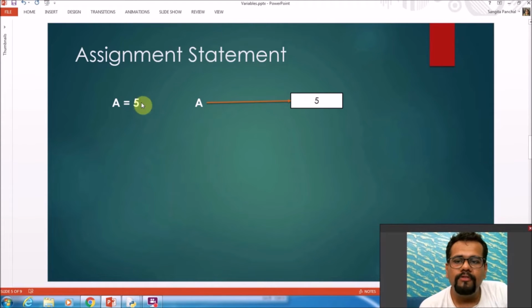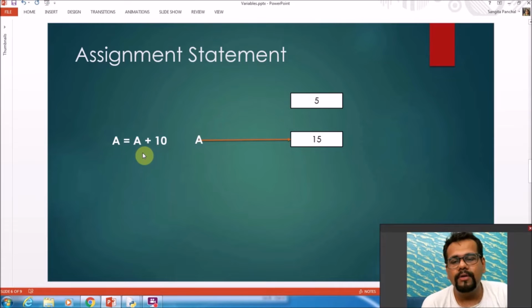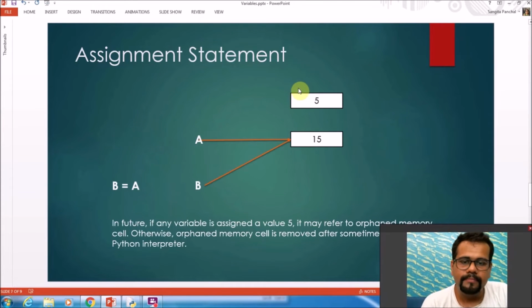So let's see how Python assigns a value to the variable which we declare. Here I have written a equals 5. We can see that a is pointing to the memory location where 5 is stored, and a has been given the data type of integer because 5 is an integer. When I type a equals a plus 10, a now points to the memory location where 15 is stored, and the memory location of 5 is still there, but nothing is pointing to it right now. It is an orphan memory location currently.